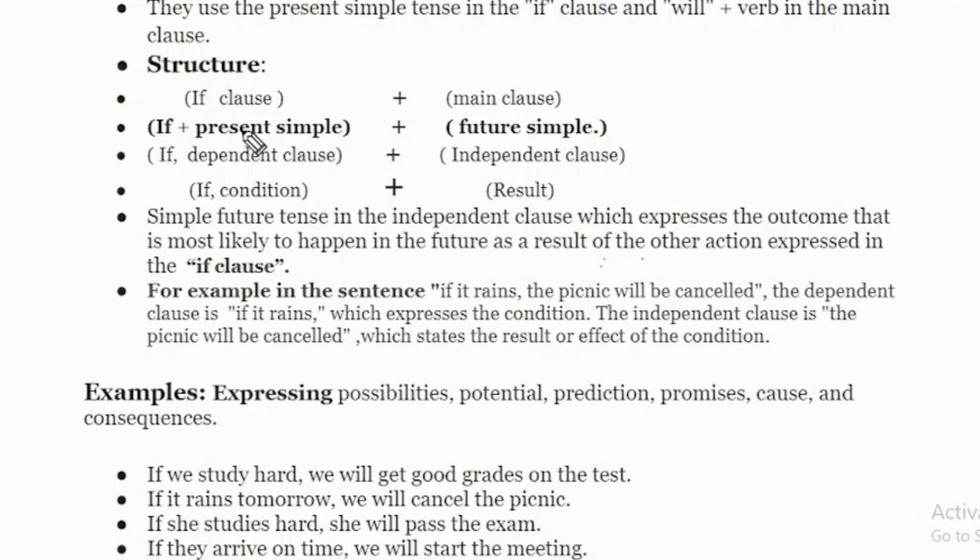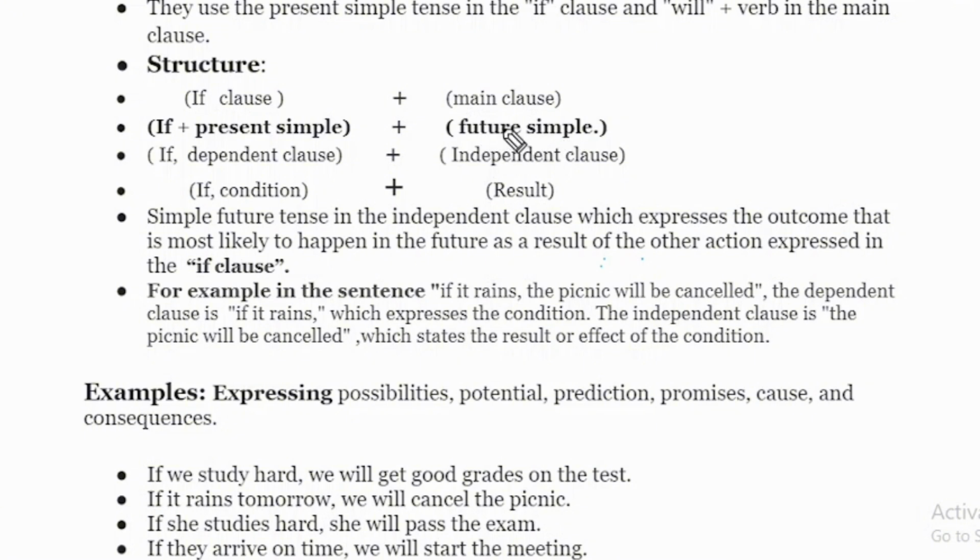If plus present simple. So in the if clause you will write down a present simple sentence, and in the main clause, or we can say the independent clause, or the result clause, we will use future simple.